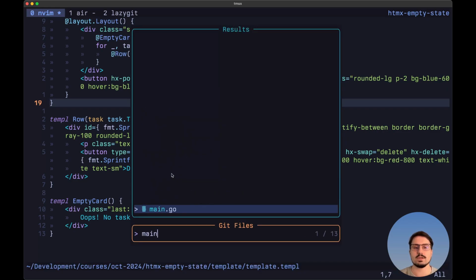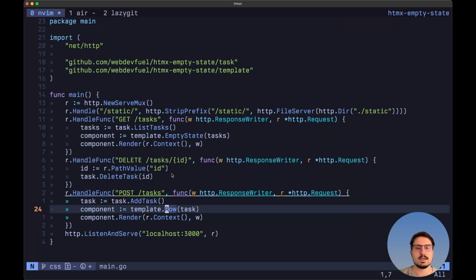So if we take a look here at the main.go file again, as you can see, when we hit this endpoint using the delete method, we grab here the ID from the path and then we only delete the task and we don't need to do anything else because HTMX again is going to take care of removing this from the DOM.